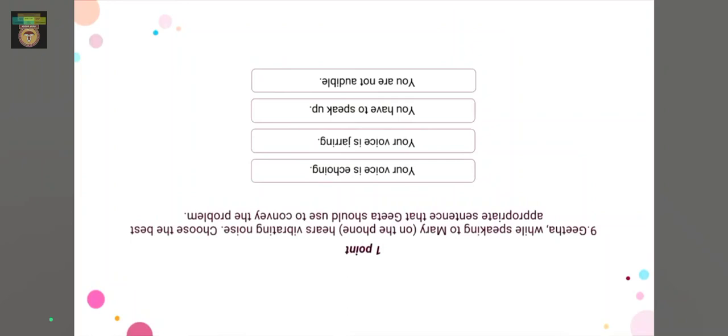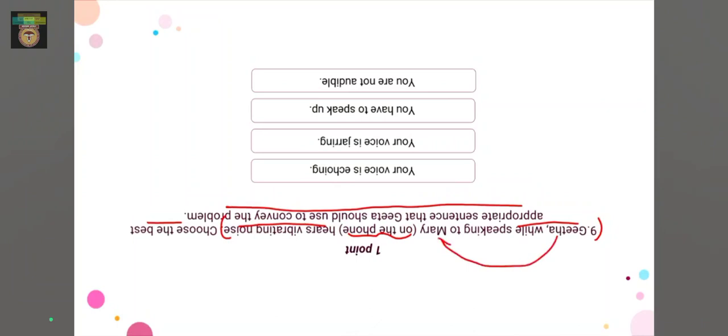So here in the ninth question, we have Geeta, while speaking to Mary on the phone, which means on the call, hears some vibrating noises. Choose the best appropriate sentence that Geeta should use to convey her problem. Which among the following options should Geeta use to convey to Mary that her voice is vibrating? Let us have a look at our options. Should she be using your voice is echoing? First of all, vibrating has nothing to do with echoing. Echoing is resurfacing of voice, so this would be a wrong option.